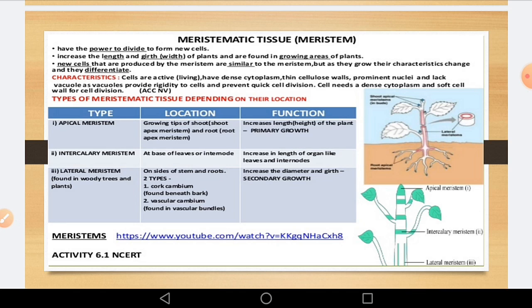Cells are active, that means they are living. Have dense cytoplasm. Cytoplasm भी है उसके अंदर. Thin cellulose wall भी है. Prominent nuclei भी है, but they lack vacuole.